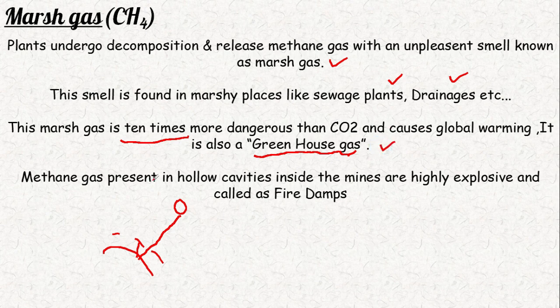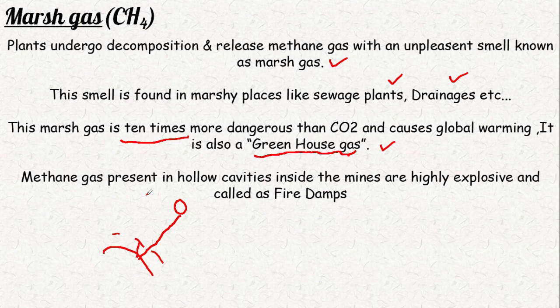This methane gas is present in hollow cavities inside mines and is highly explosive, called fire damp. I think you know about mines. Here they blast the earth's surface, they blast under the mines, but they don't use TNT or bombs.